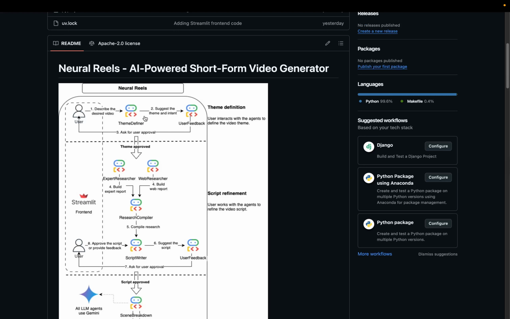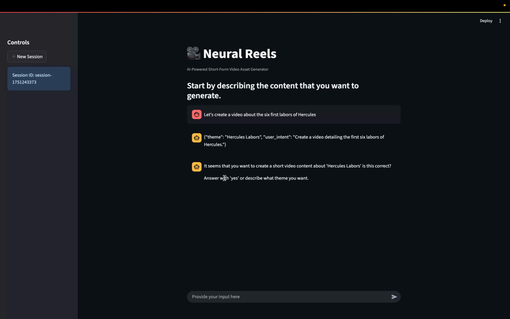Based on what was created by this agent, it asks for feedback from the user. It's actually prompting the user to approve or disapprove. It says here, it seems that you want to create short video content about Hercules' labors. Is this correct? Answer yes. I could also iterate a little bit more and give more information about what kind of content I want to create.